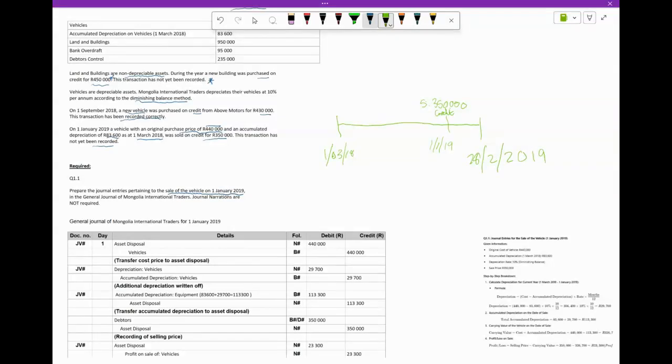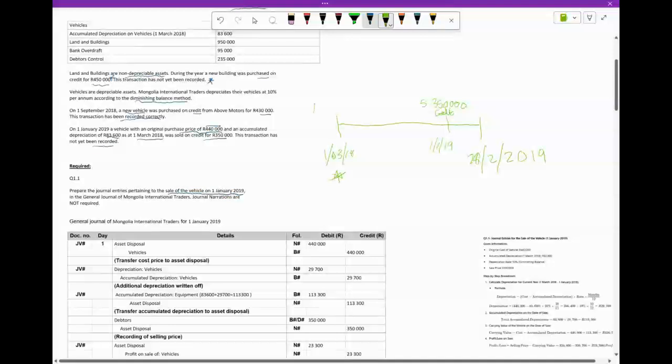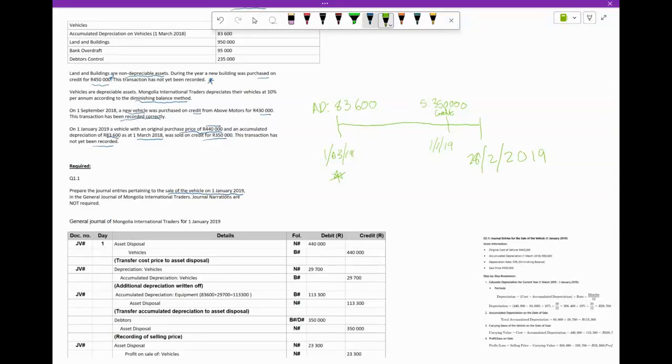We know that the accumulated depreciation at this point, 1 March, was 83,600. Okay. Right. And the purchase price for this vehicle, cost, I'm just going to put it there because they didn't tell us when we bought it. So I'm just going to put it there, 440,000. Okay. Then, what else do we know?